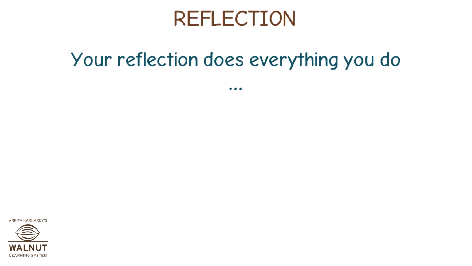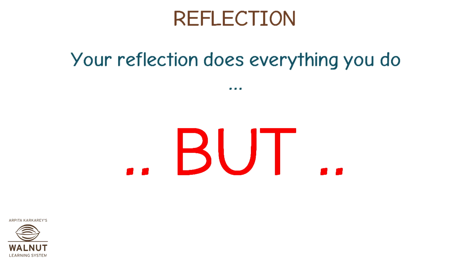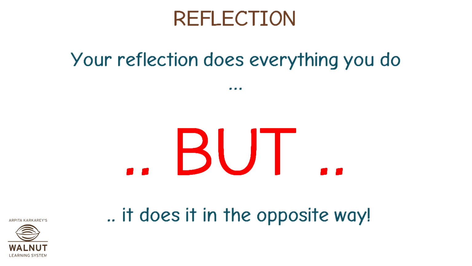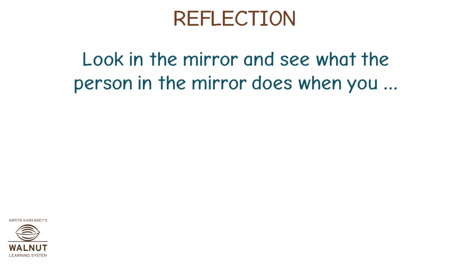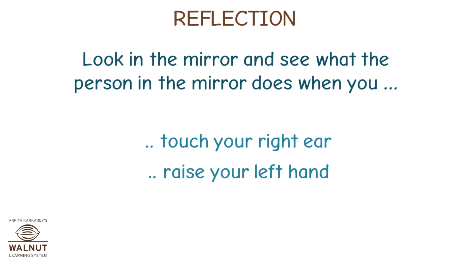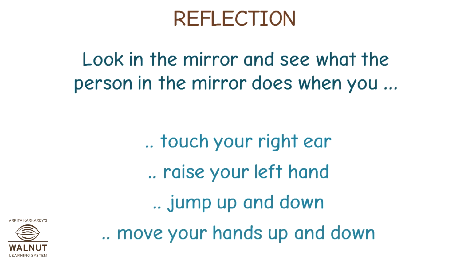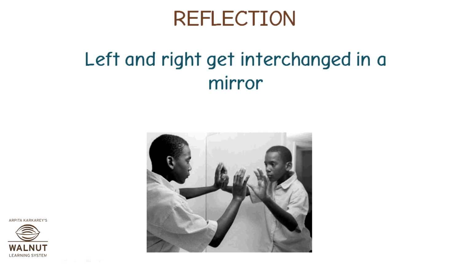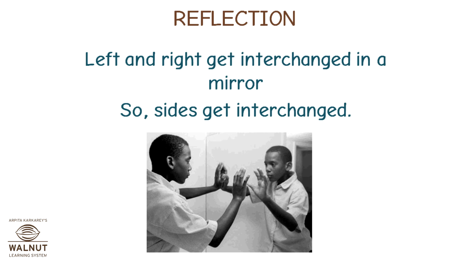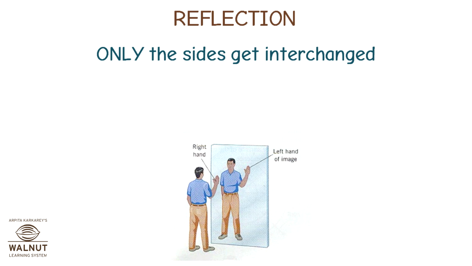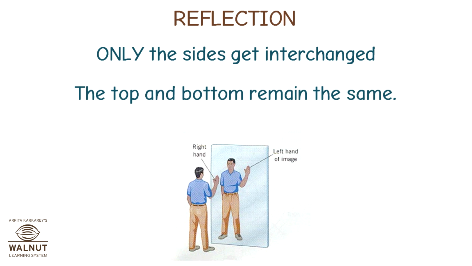Your reflection does everything you do, but it does it in the opposite way. Look in the mirror and see what the person in the mirror does when you touch your right ear. Raise your left hand, jump up and down, move your hands up and down. Left and right get interchanged in a mirror, so sides get interchanged. Only the sides get interchanged. The top and bottom remain the same.